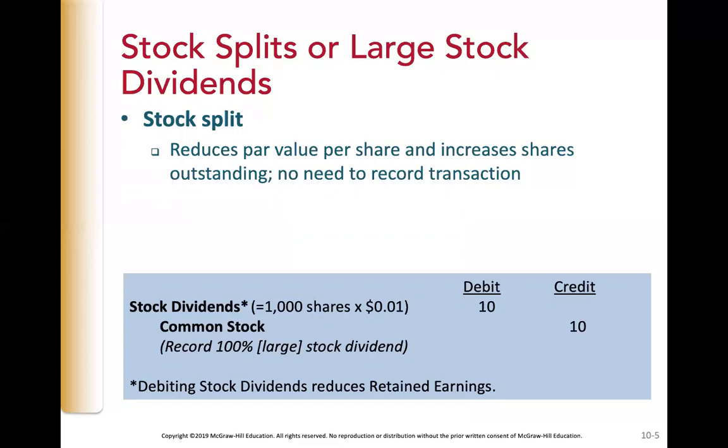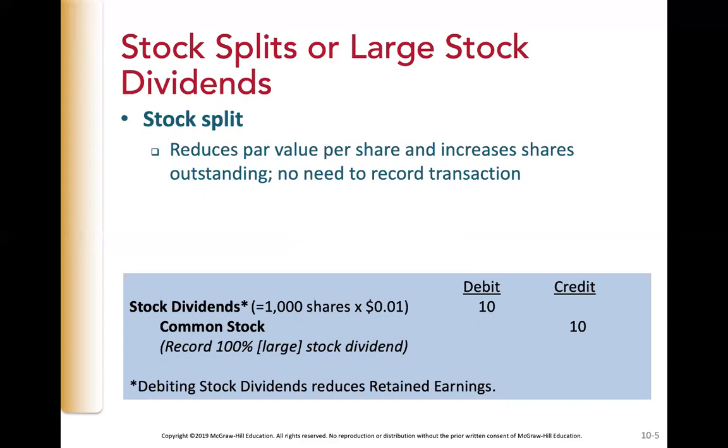The balance in the common stock account is 1,000 shares times 1 cent equals $10. With no journal entry, the balance remains $10 despite the number of shares doubling. As a result, the par value per share is reduced by 1/2 to half a cent. 2,000 shares times half a cent equals $10.